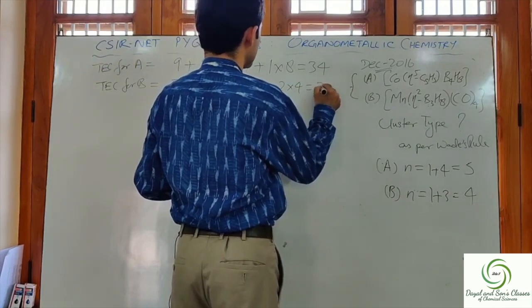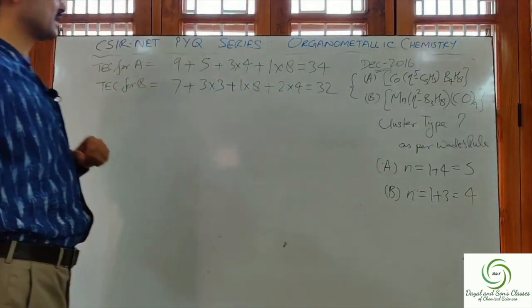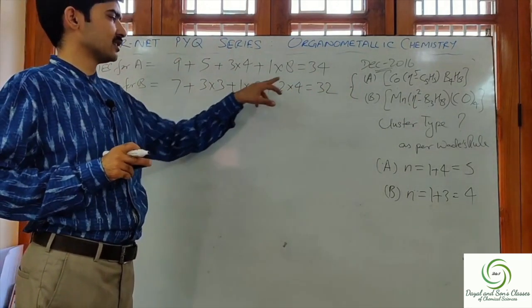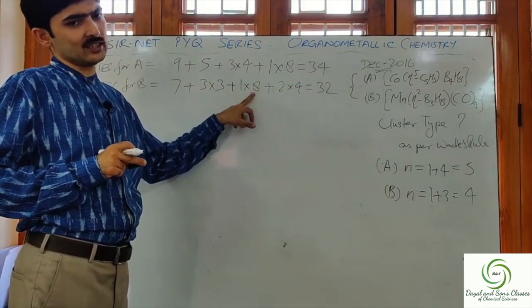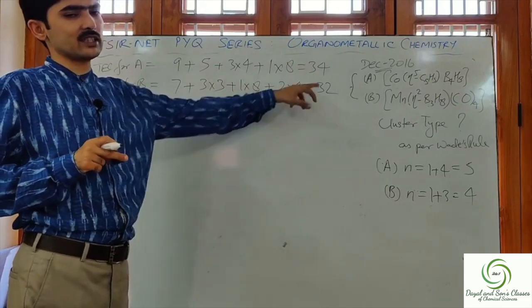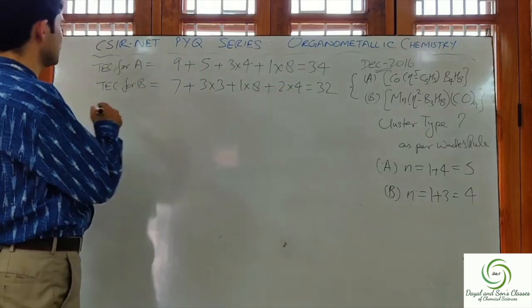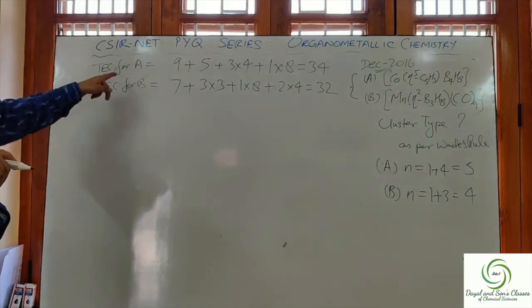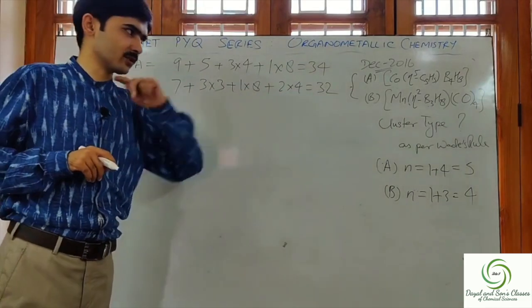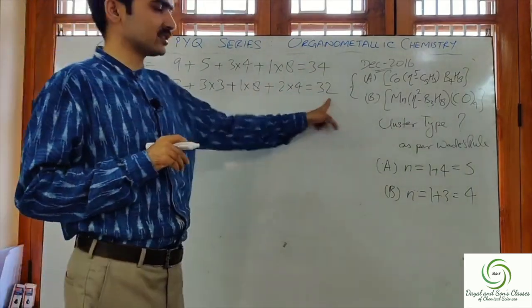If you calculate, this comes out to be 32. 7 plus 9 is 16, 16 plus 8 is 24, plus 8 is 32. So TEC is 32. For complex A, that is the cobalt complex, TEC is 34. For complex B, the Mn complex, TEC is 32.